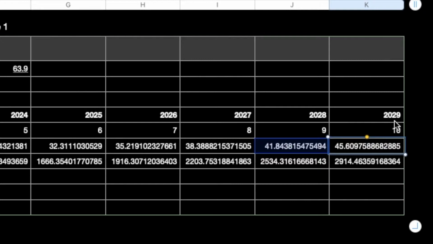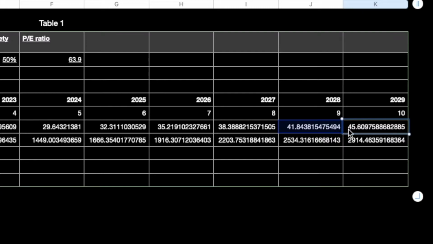Okay, now to calculate the current fair price of this company, we need to go backwards from 2029. So what we do is we take the EPS normalized at 45p and times that by the PE ratio. So if we were to sell this stock in 10 years time, it would be worth £29.14.